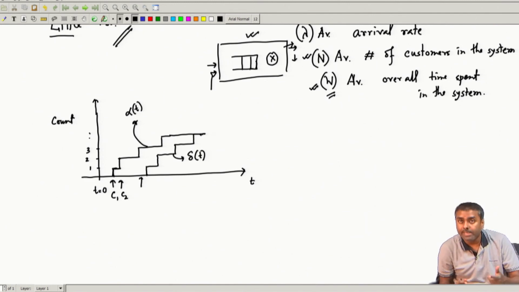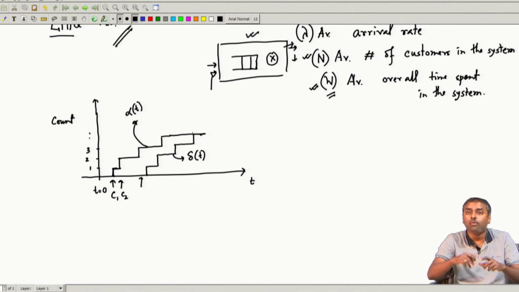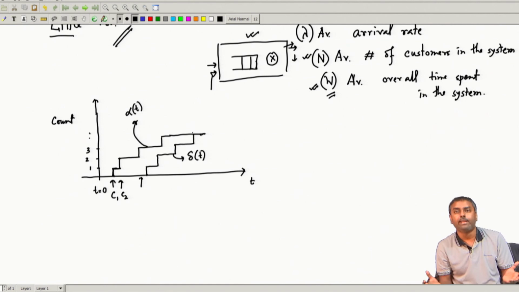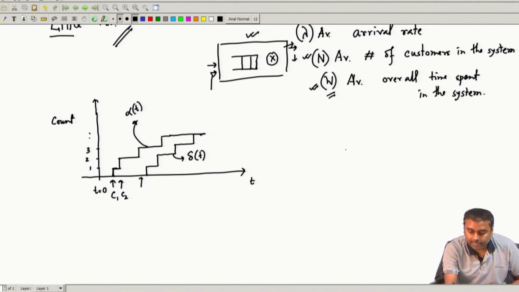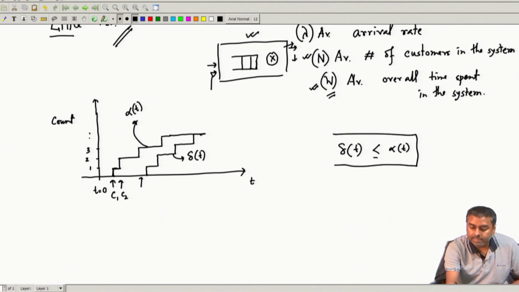Can this happen, that the delta t curve overpowers or goes beyond alpha t? That can never happen. Always delta t must be less than or equal to alpha t. This is because it is a count.